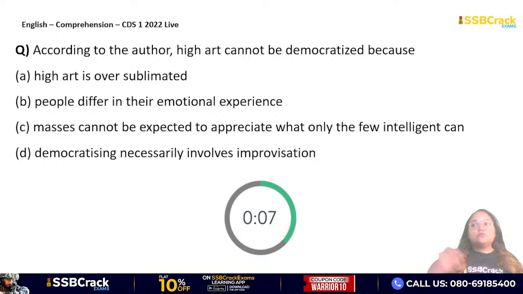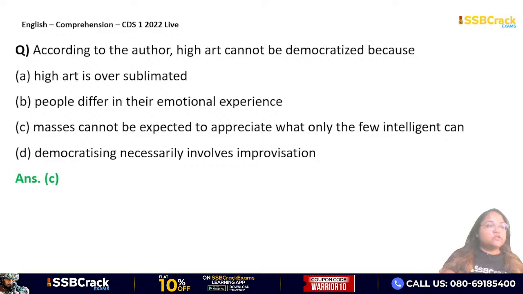देखो, हाई आर्ट सबके लिए नहीं होता है. The only reason behind is that the common people cannot be expected to appreciate what only few intelligent people can, है ना? So that is the difference between the egghead and the hoi polloi. Very good, everyone. Option C will be your correct answer. Absolutely. Moving on to the next question.